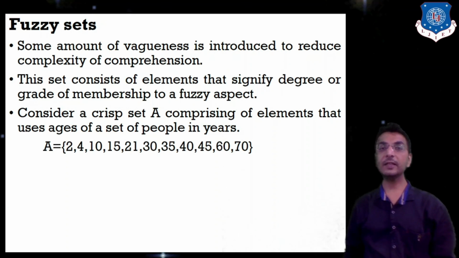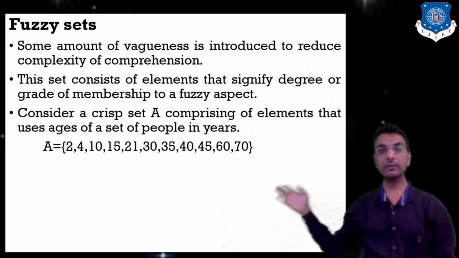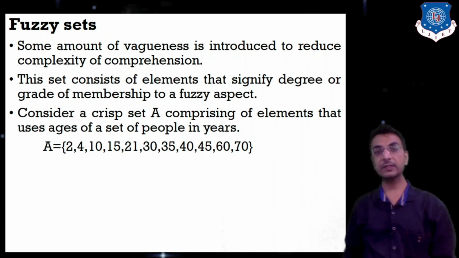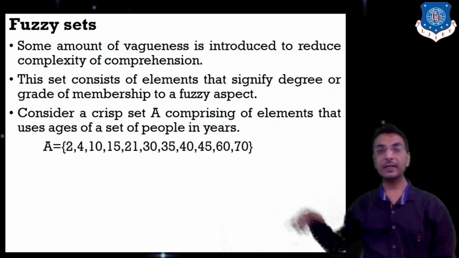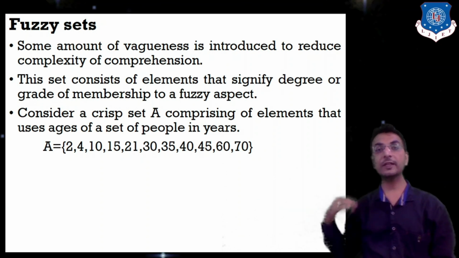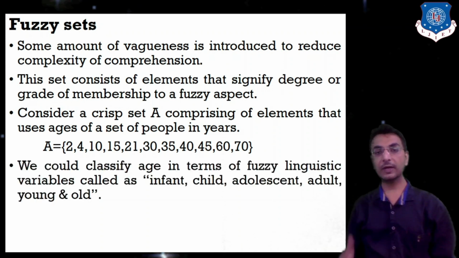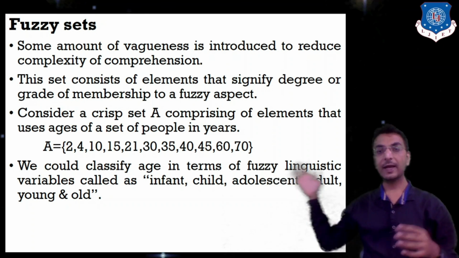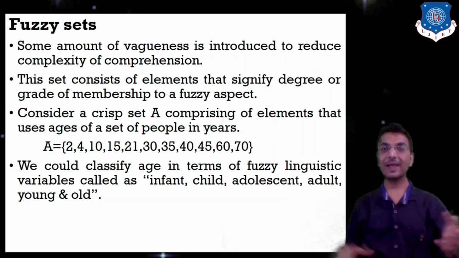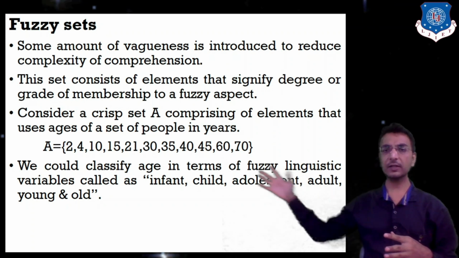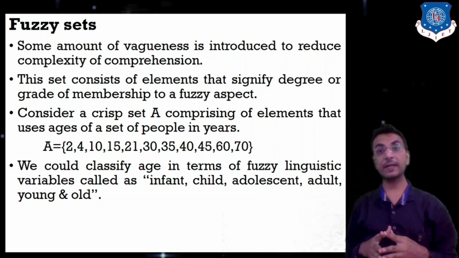Let's say A is equal to 2, 4, 10, 15, 21, 30, 35, 40, 45, 60 and 70. So this is a fuzzy set. I want to identify, let's say the year 4 is there, then year 4 is called infant or young or child, what can I categorize? So we could classify the age in terms of fuzzy linguistic variables. The fuzzy linguistic variables are infant, child, adolescent, adult, young and old. So these are 6 different categories.